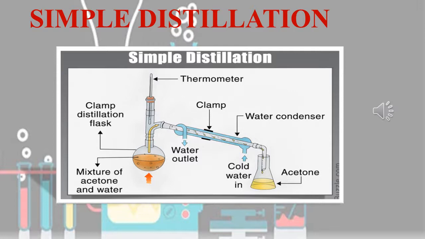After passing the water vapor, it was collected in a receiver. Then the salt is left behind in the flask as a residue. So this is one important separation method which is used in many countries and in day-to-day life also. The best example is seawater being converted into drinking water.